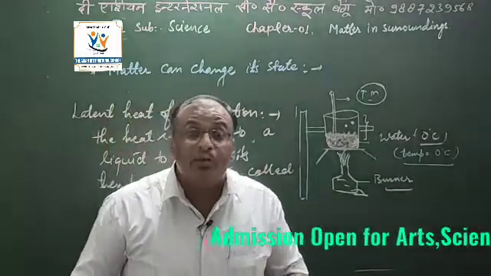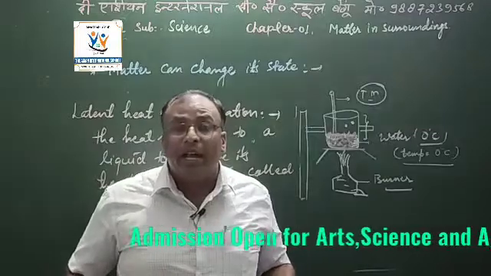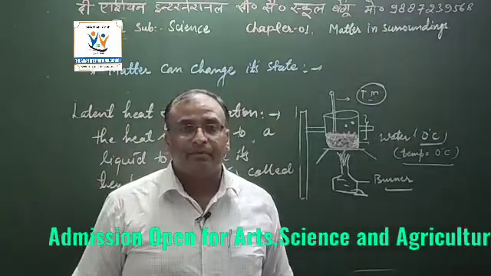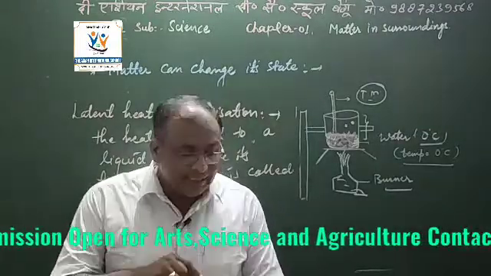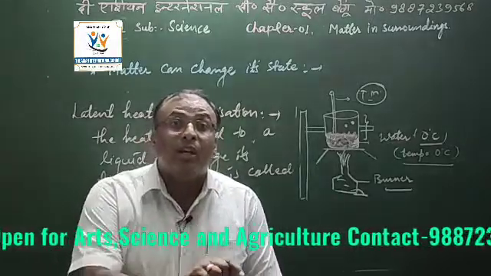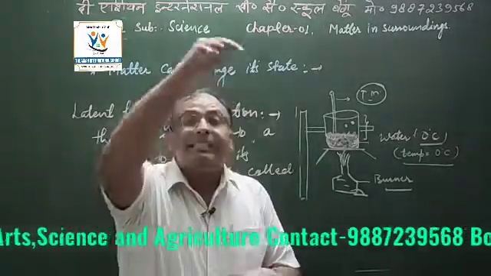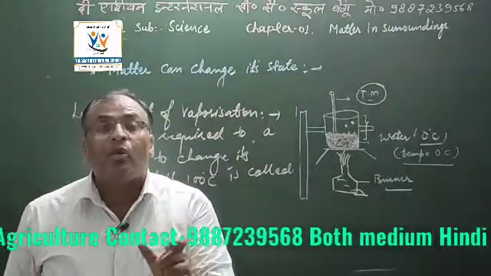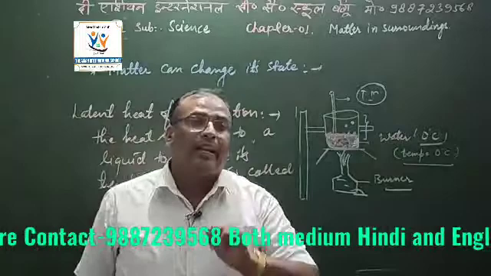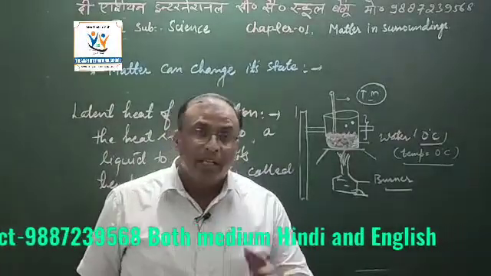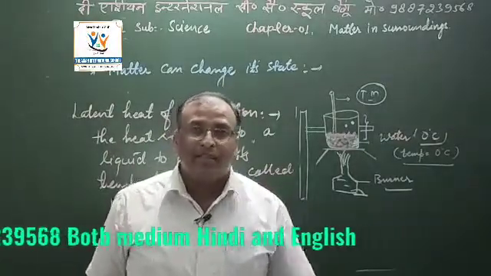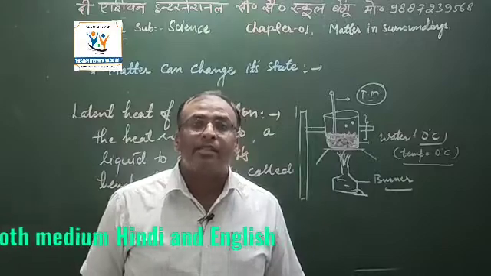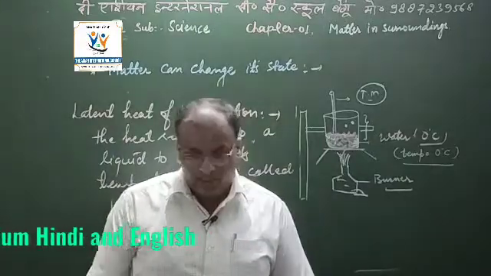That heat is taken from our body, and due to this reason the whole of the petrol changes into its vapor state. So that depends on the different types of liquids. Okay, so this is our next phenomenon, known as boiling point.